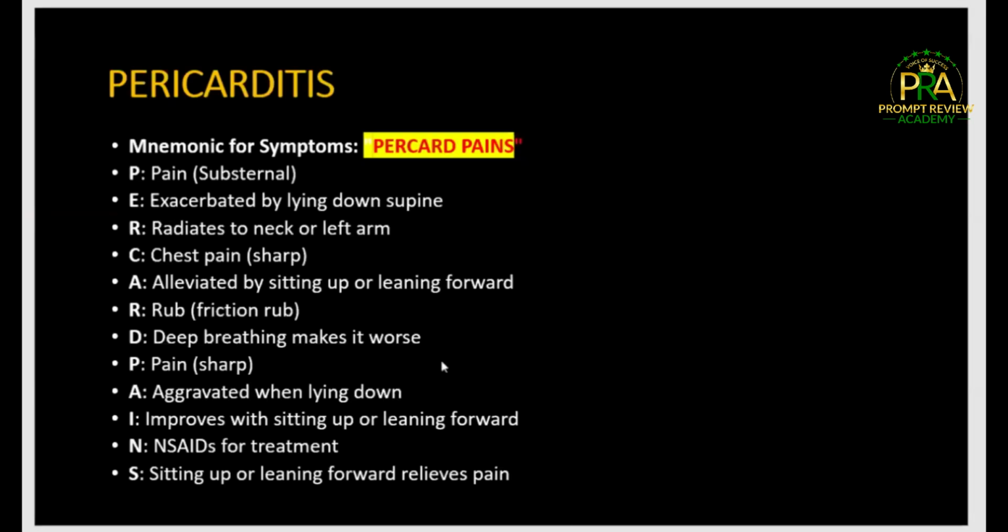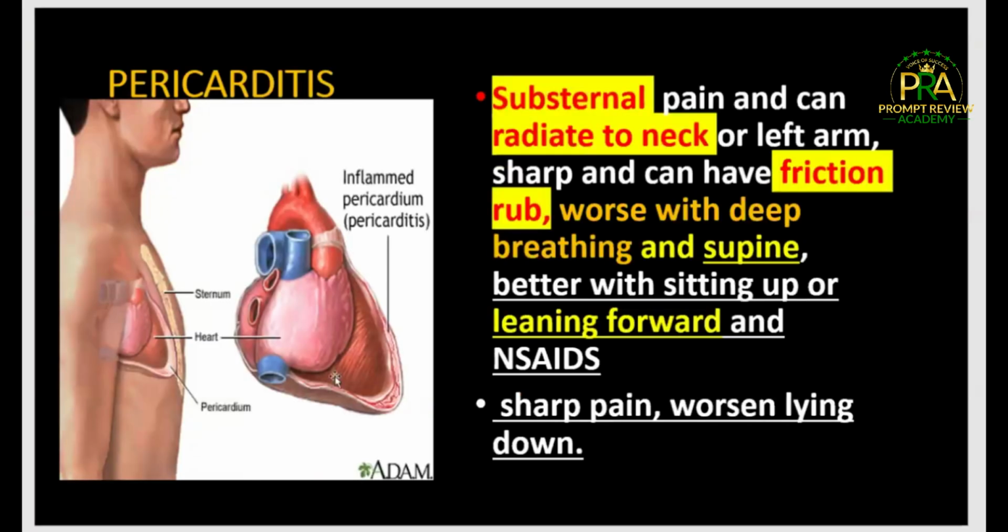Please remember that is your pericarditis. So what is pericarditis? Patient have that substernal pain and it can radiate to the neck. And you know what is pericarditis? It's just inflamed pericardium. Okay, inflamed pericardium. But this is not an anatomy question.